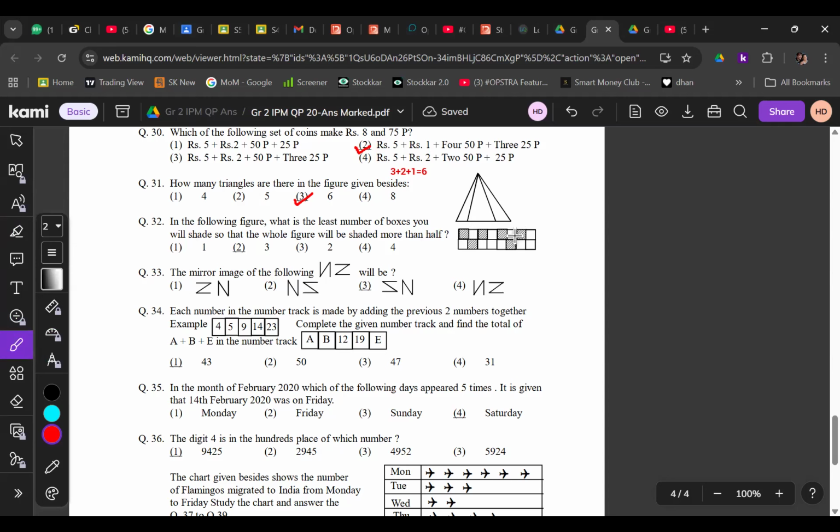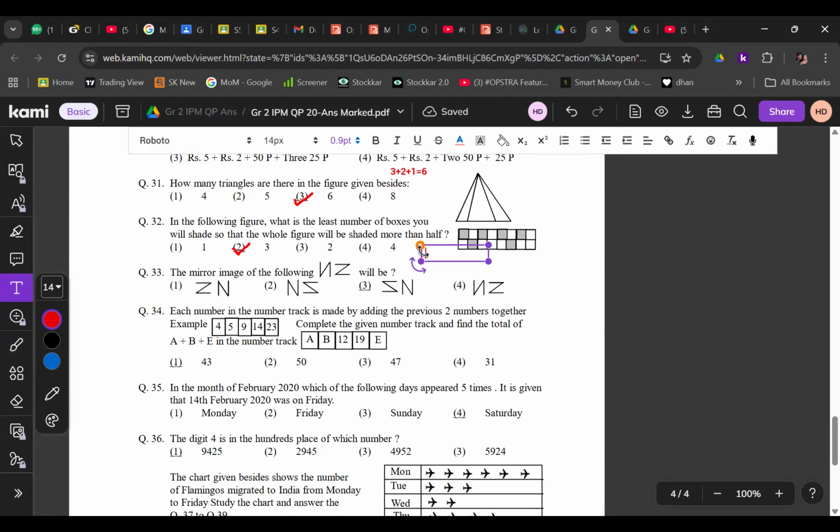So how many more will you shade? Because it is more than half, and half is 8, you need to shade a total of 9. Out of this, 6 are already shaded, right? So you have to shade 3 more. Correct? Is it clear? Yes.